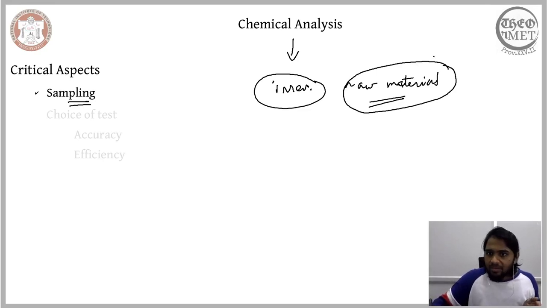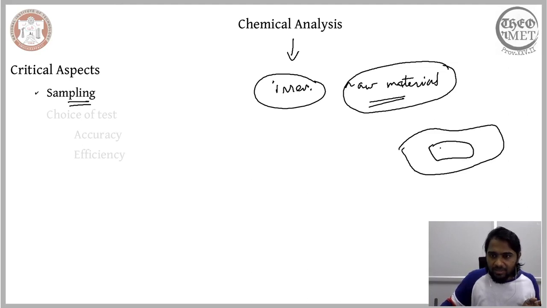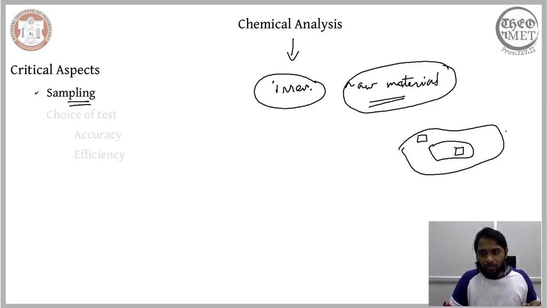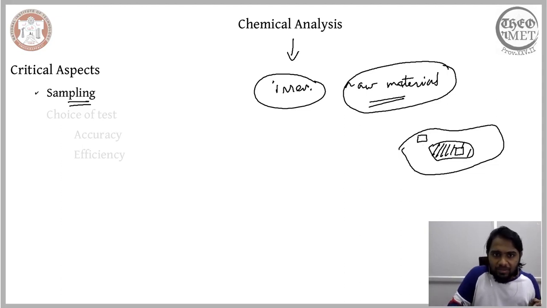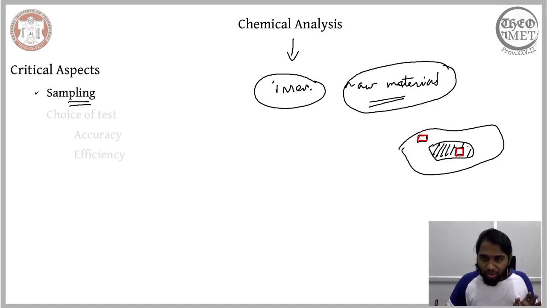Supposing we consider a run-of-mine particle that is something like this, this region here cannot act as a sample, and this region here cannot act as a sample. So the sample should include both. Since we have already seen a particle like this, I have assumed that you know what this means. Here we have our mineral and surrounding it is gangue. So the sample should not be from this section wherein we only have impurities, and the sample should not be of this section wherein we only have the desired mineral. So the sample should encompass both.